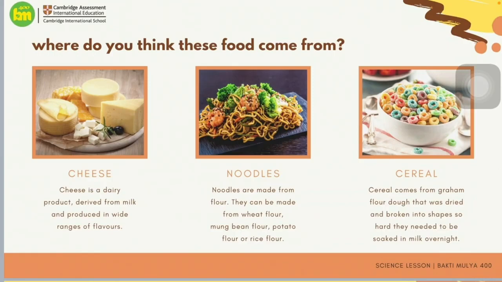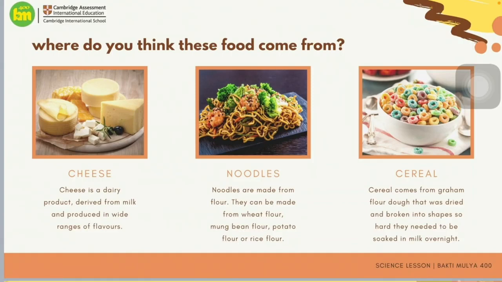Now, do you know where these food come from? I have cheese, noodles, and cereal. Cheese is a dairy product derived from milk and produced in a wide range of flavors, while noodles are made from flour. They can be made from wheat flour, mung bean flour, potato flour, or rice flour. While for cereal, that comes from graham flour dough that was dried and broken into shape so hard that they need to be soaked in milk overnight.